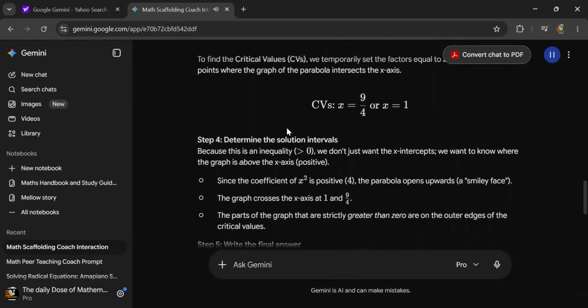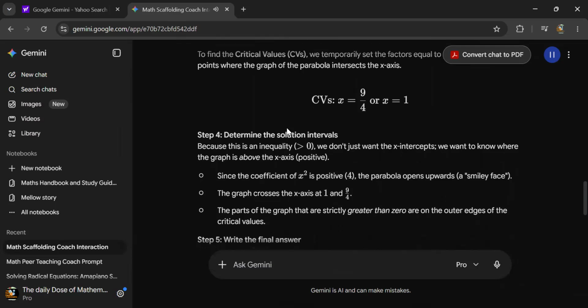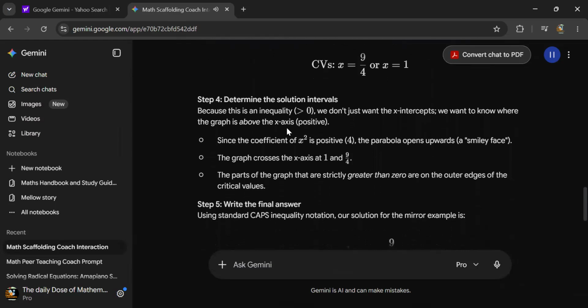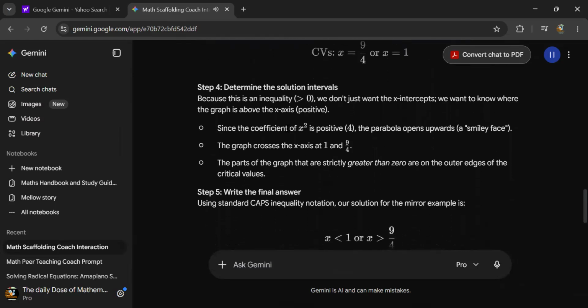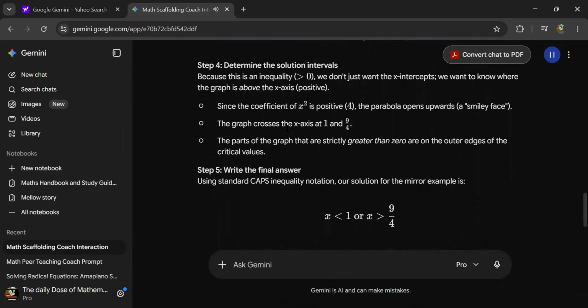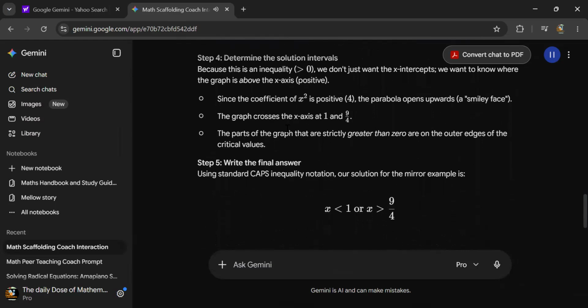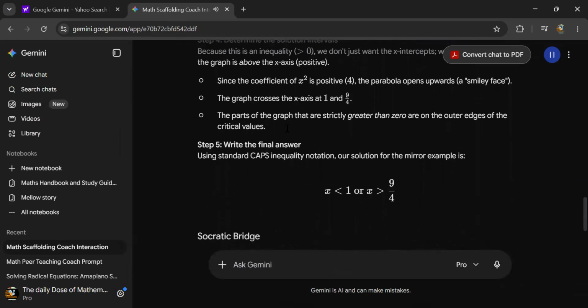Step 4. Determine the solution intervals. Because this is an inequality, greater than 0, we don't just want the x-intercepts. We want to know where the graph is above the x-axis, positive. Since the coefficient of x squared is positive, 4, the parabola opens upwards, a smiley face. The graph crosses the x-axis at 1 and 9/4. The parts of the graph that are strictly greater than 0 are on the outer edges of the critical values.